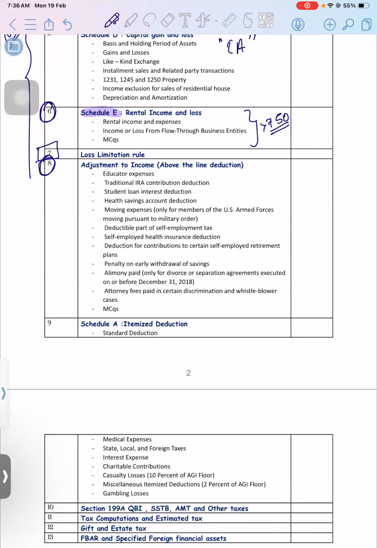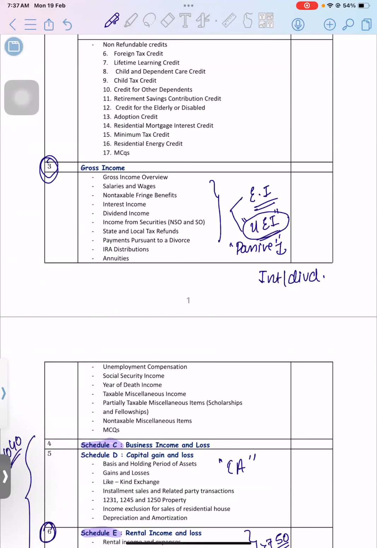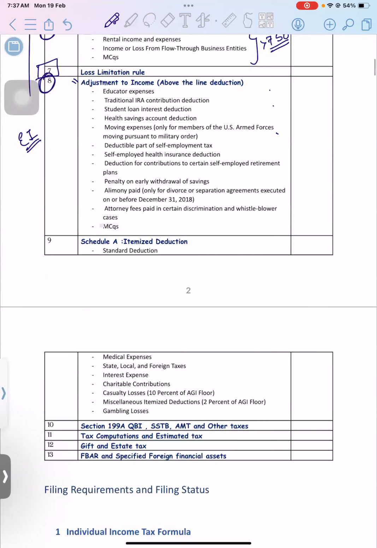Okay, if you have earnings, if you have income, they will give you some benefits if you invest that money in some specified categories, or you are going to expense the money properly. Your earned income, if you're going to expense it properly, you can receive some extra deductions. Okay, this is a kind of deduction, I can say, that is adjusting your income by reducing it from your gross income. So whatever we do in study unit 3, based on that we will see what adjustments can be done in our study unit 8.